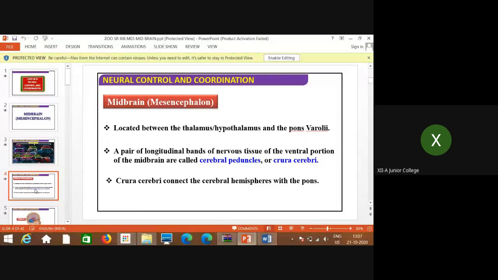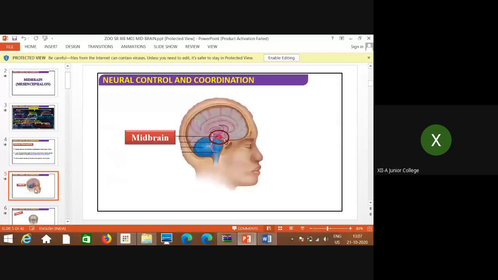These are a little bit different and difficult names, but you have to learn them. Whenever I tell you, note it down or underline it in the textbook. The crura cerebri connect the cerebral hemispheres with the pons. I will show you with the help of the diagram.